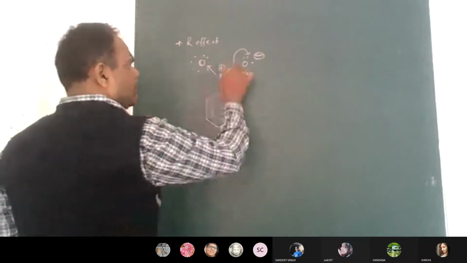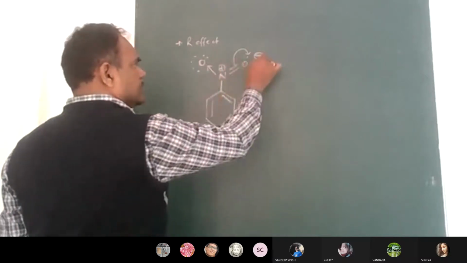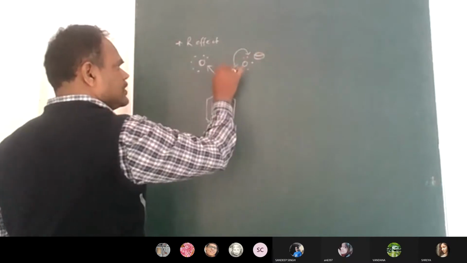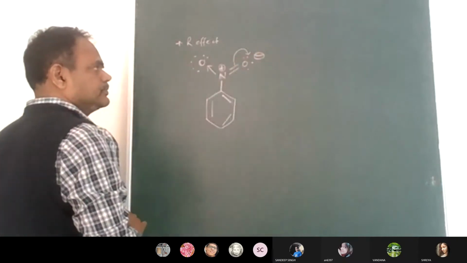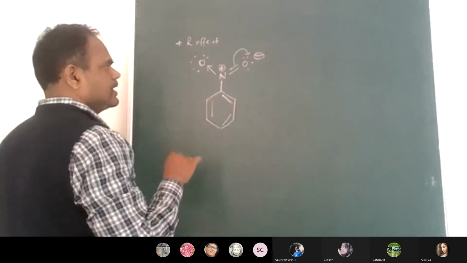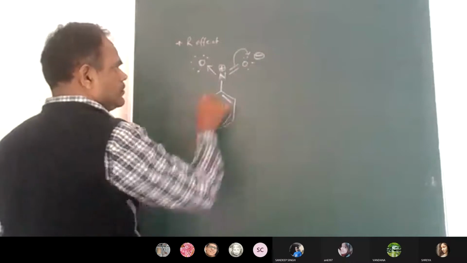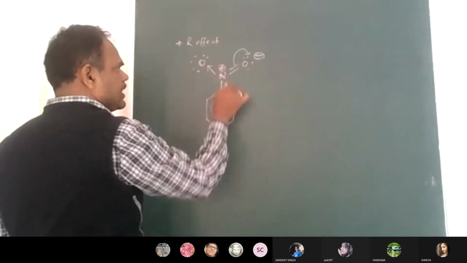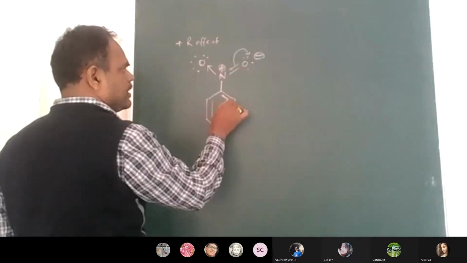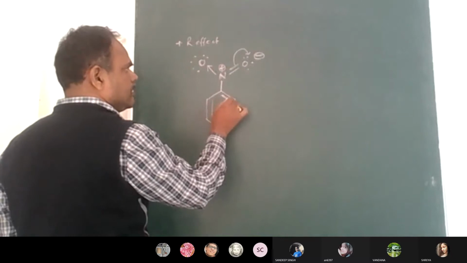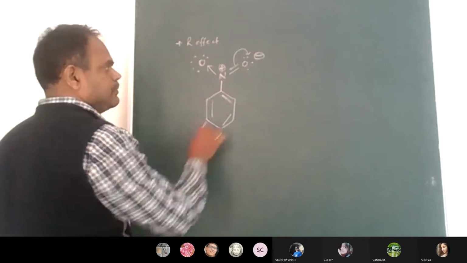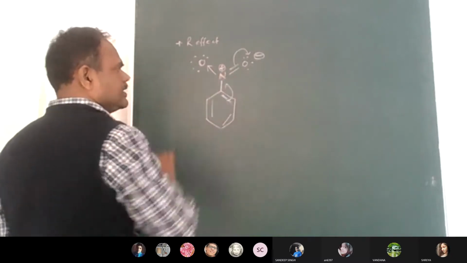When the pi bond moves onto the oxygen to form the negative charge, the nitrogen gets the positive charge in the presence of an external reagent. When the nitrogen gains the positive charge, what happens to this pi bond? It will go between the nitrogen and carbon.